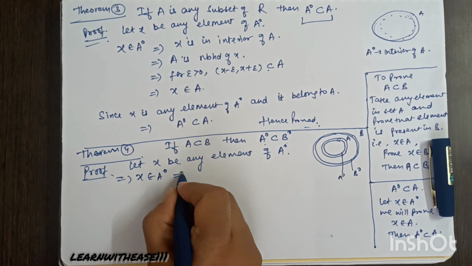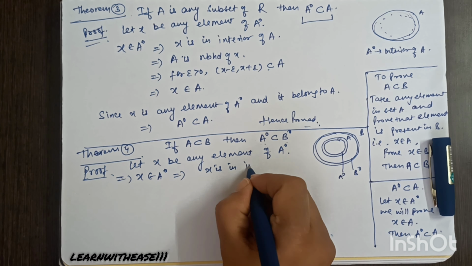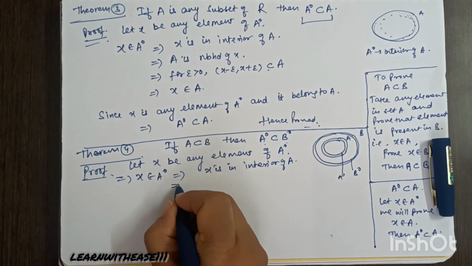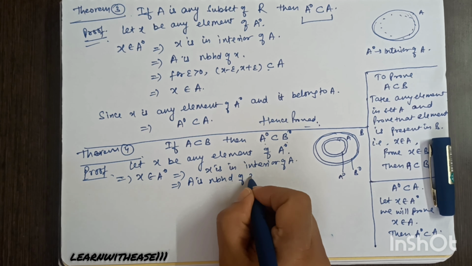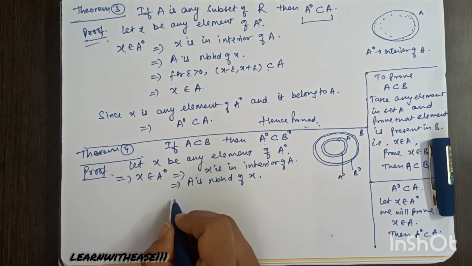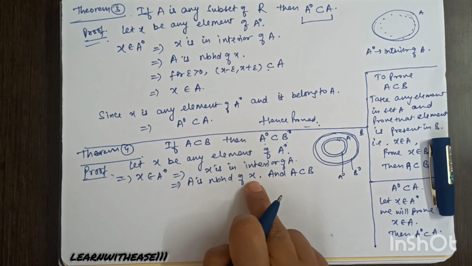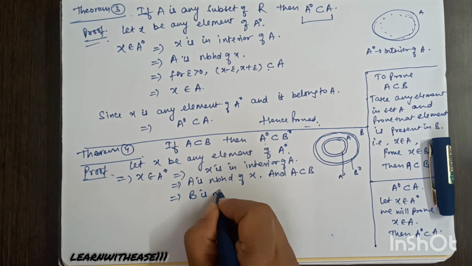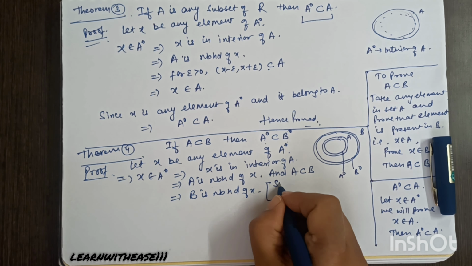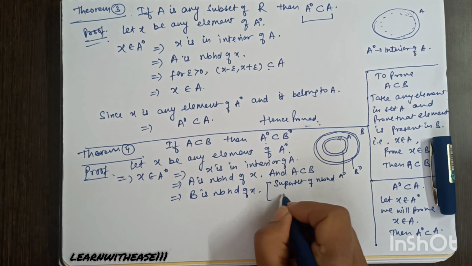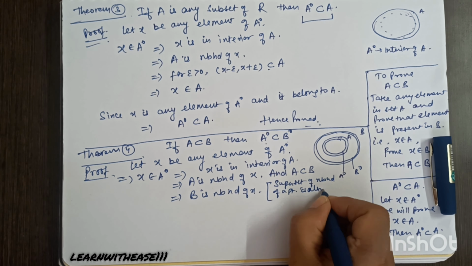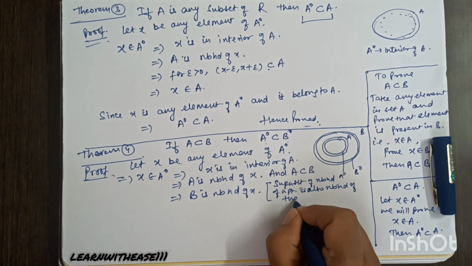By definition of A naught, X is an interior point of A, which means A is a neighborhood of X. But A is contained in B. This implies B is a neighborhood of X. The same result which we have applied earlier also 2-3 times: superset of a neighborhood of a point is also a neighborhood of that point.